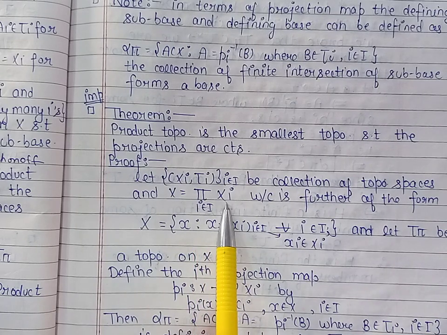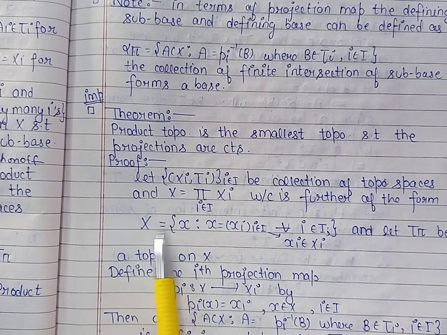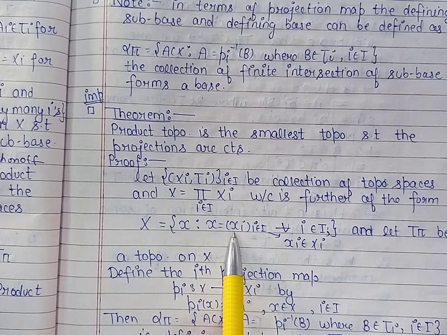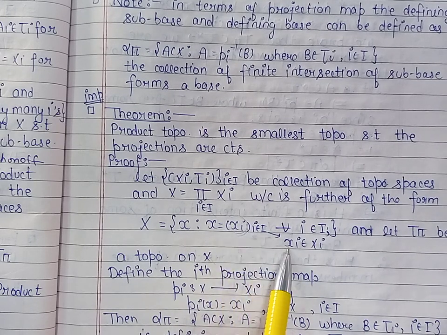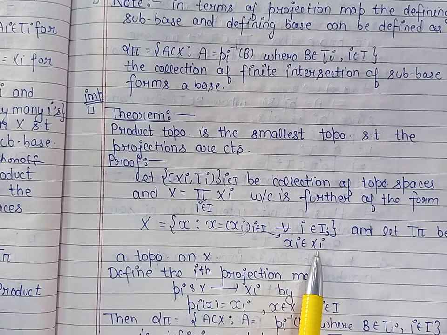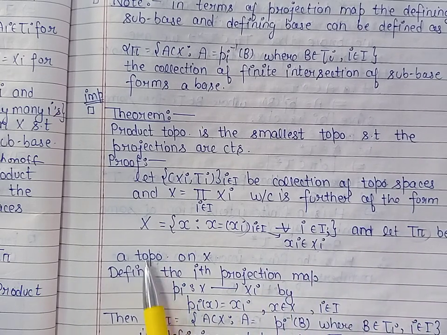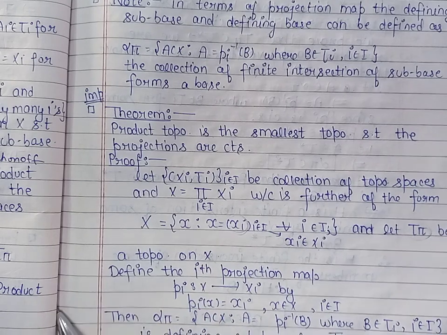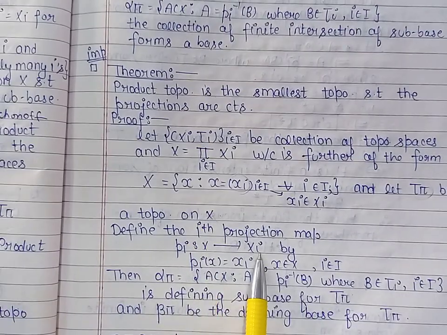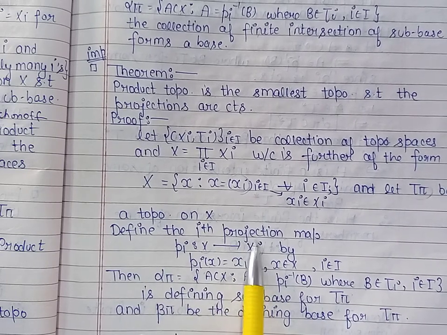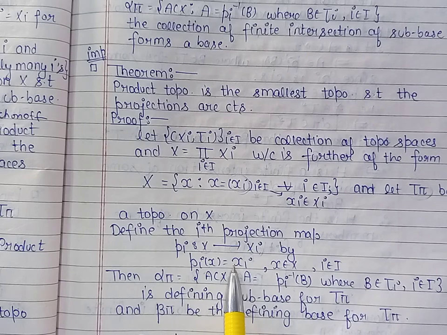By definition of product, X is the set consisting of the elements of the form product of xi's, where these xi belong to the coordinate spaces Xi for every i belonging to the index set, and tau pi is the product topology on the set X. Let us define the projection map from the product space X into the component space Xi by taking an element x from here. So pi of x will be an element of Xi, and that element we have taken as xi.